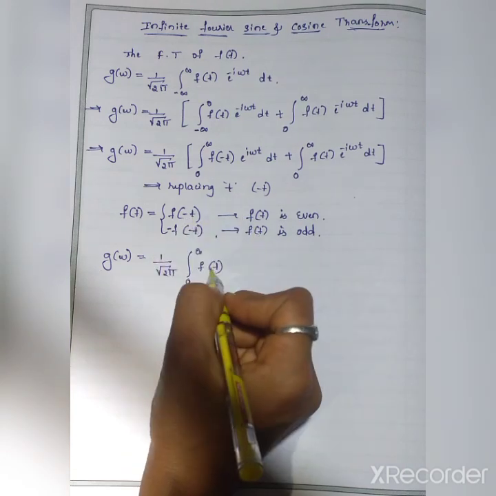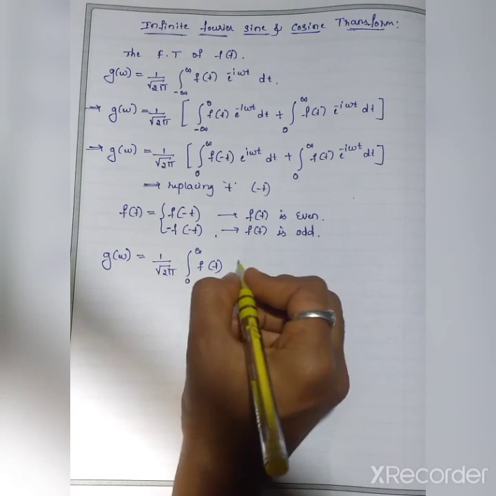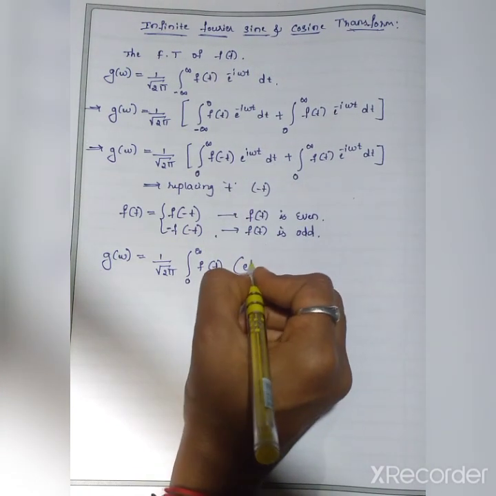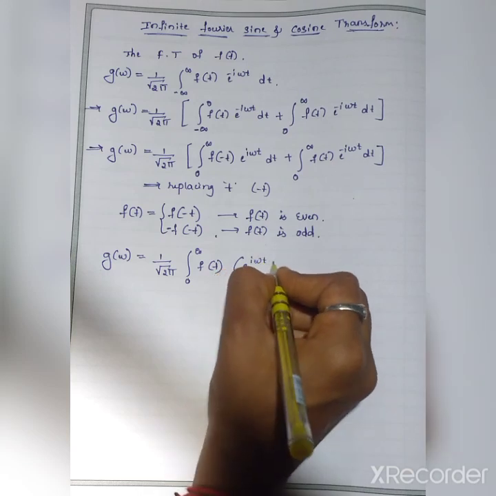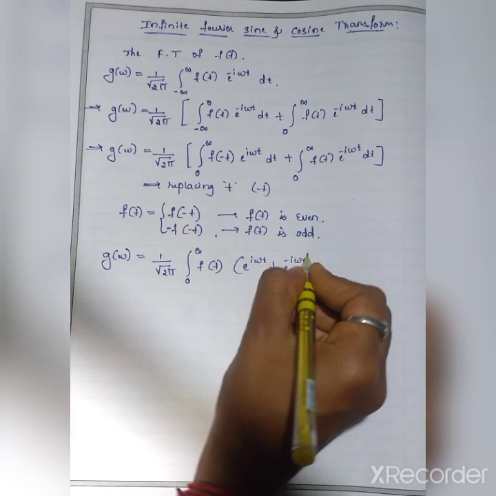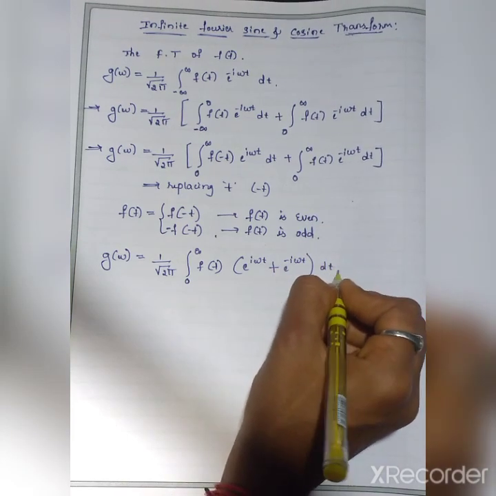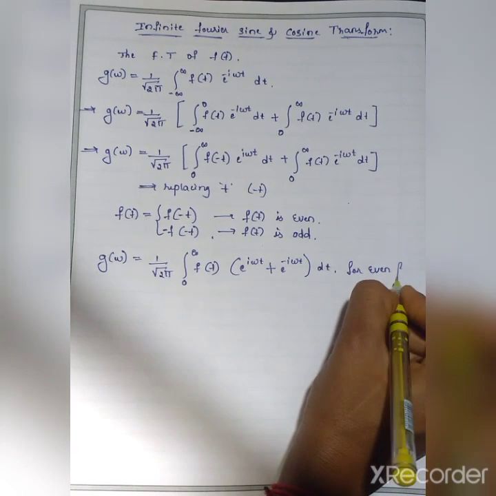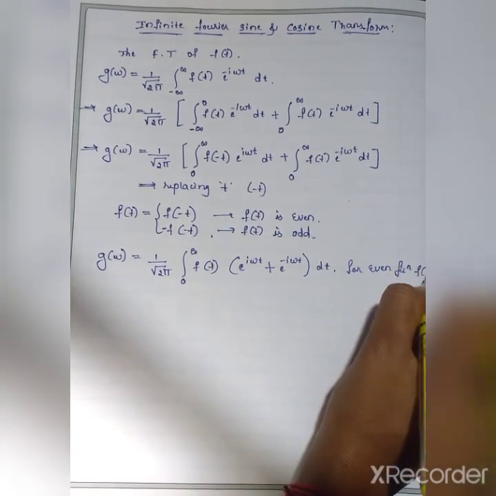So that is e raised to i omega t plus e raised to minus i omega t into dt for even function of f of t.